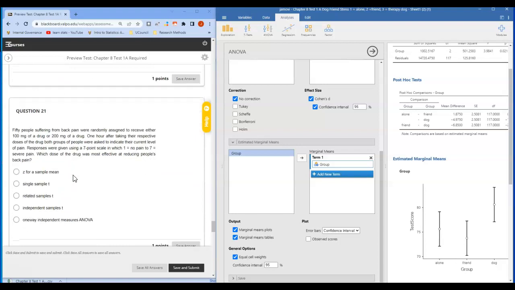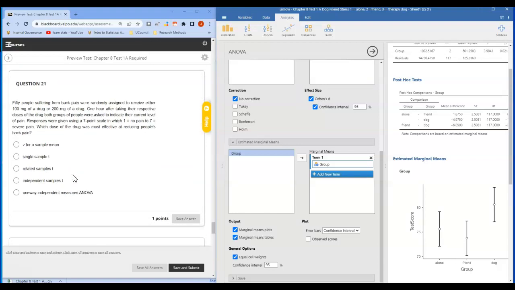For question 21, we have 50 people suffering from back pain, and they're randomly assigned to receive either 100 milligrams of a drug or 200 milligrams of a drug. 1 hour after taking their respective doses, they're asked to indicate their current level of pain, where 1 is no pain and 7 is severe pain. So we're going to compare the averages for those 2 groups.